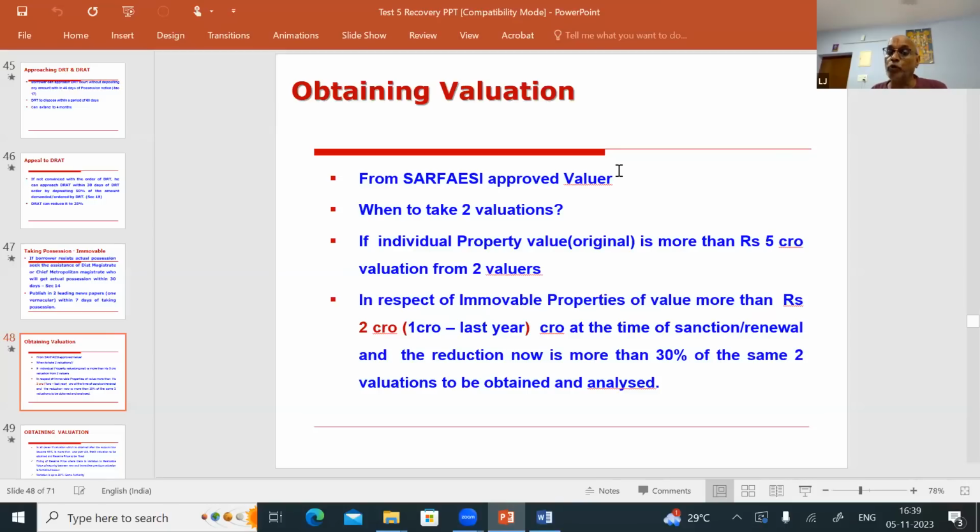Okay, in respect of immovable properties, in another case also, you have to take 2 valuation. Normally, when the original value of the property is 5 crores and above, you will take 2 valuation.